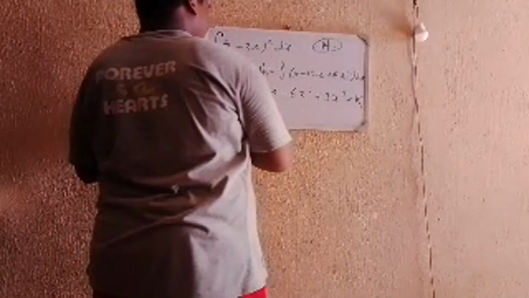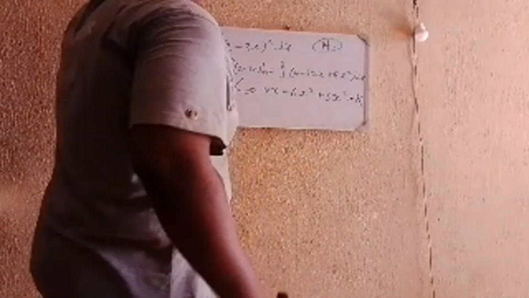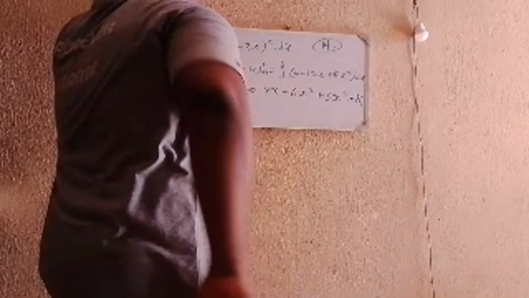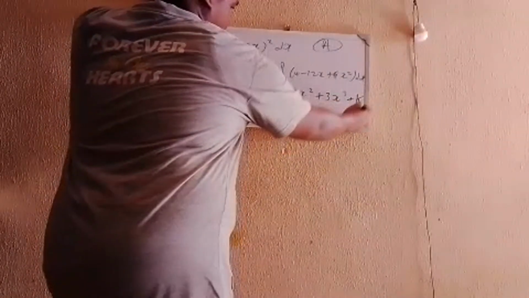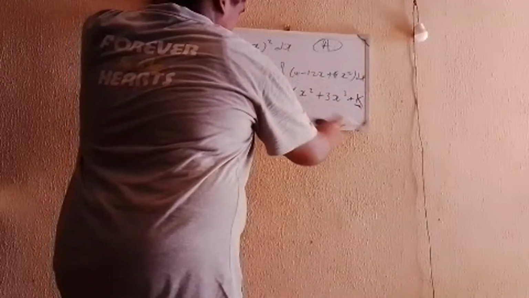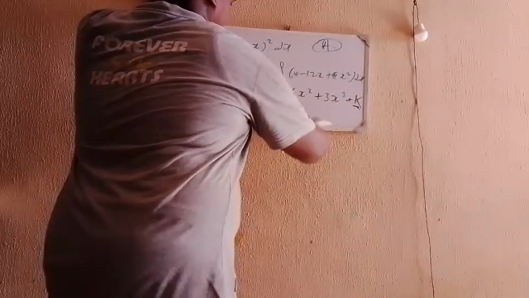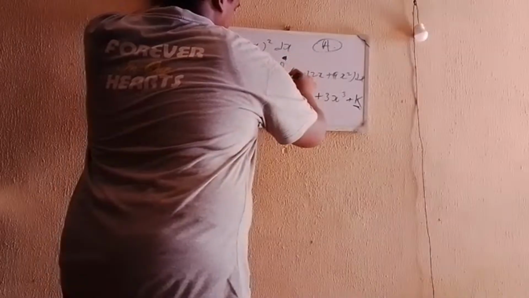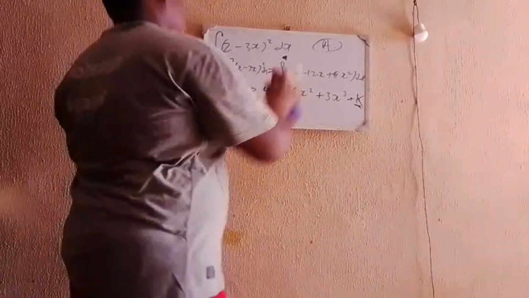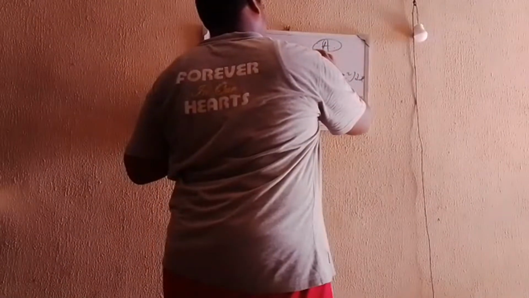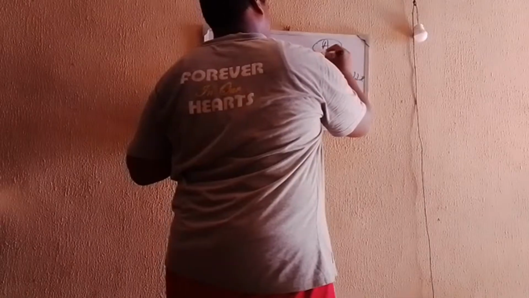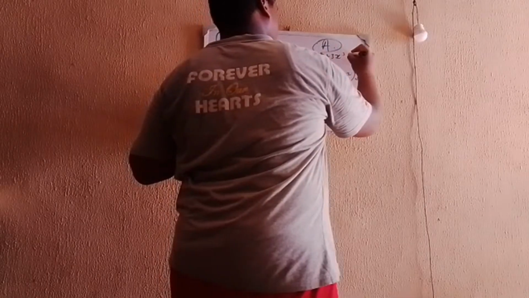You have the integral of 2 minus 3x all squared dx is equal to 4x minus 6x squared plus 3x cubed plus k. This k will cancel if you differentiate. So we just put the k because it's an indefinite integral, that is, the upper bound and the lower bound are not specified. So that k does not cancel out, so you leave the k there. Let me write down this solution here: 4x minus 6x squared plus 3x cubed plus k.